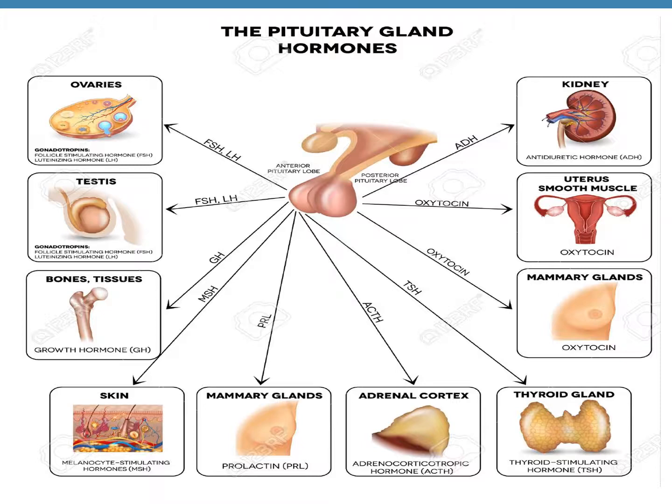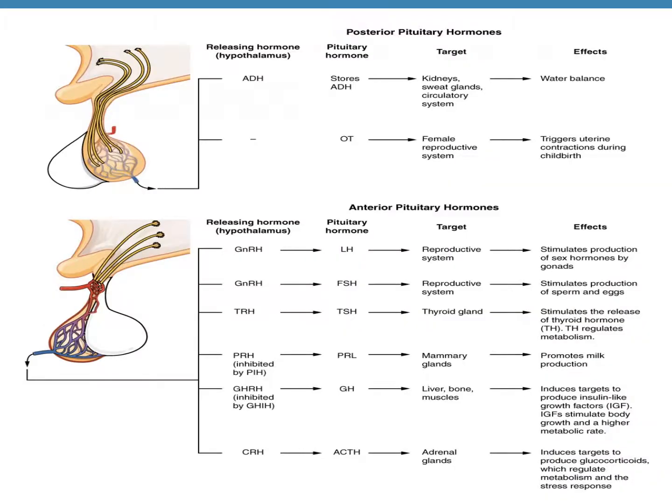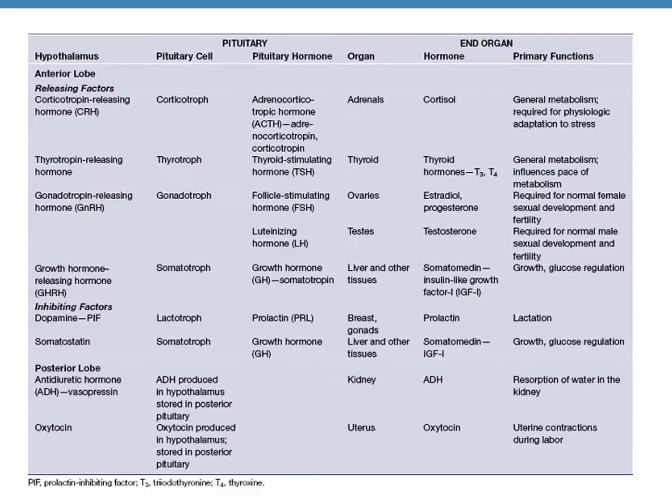It simply stores 2 hormones that are made by the hypothalamus, and then it releases those hormones. This table also shows the inhibiting and releasing hormones secreted by the hypothalamus, which go and target the pituitary gland, and then the hormones secreted by the pituitary gland also. This is also a summary table.